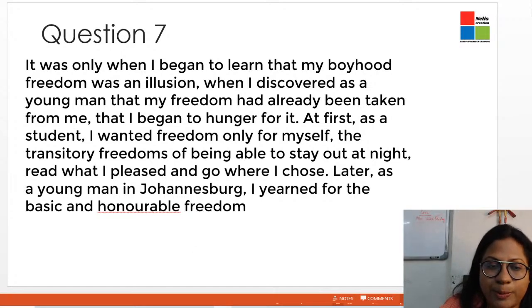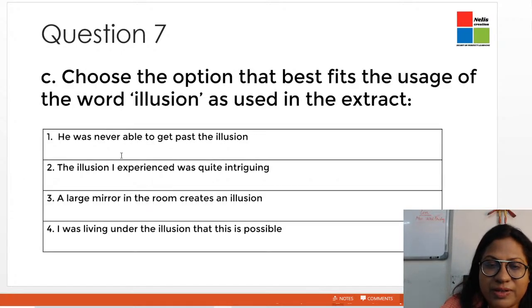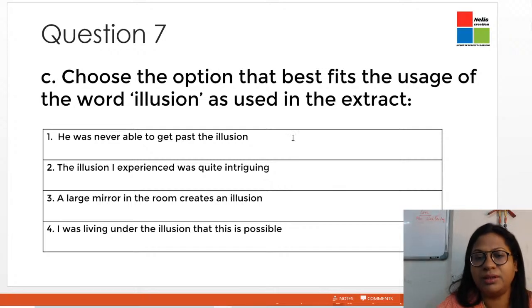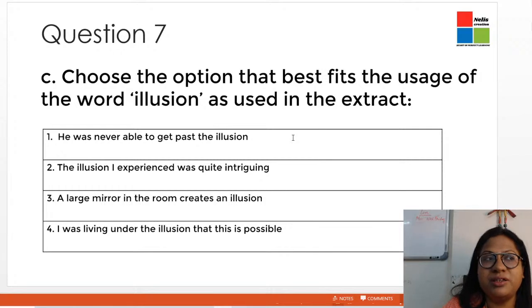So let us look at the options. He was never able to get past the illusion. The illusion I experienced was quite intriguing. A large mirror in the room creates an illusion. I was living under the illusion that this is possible.